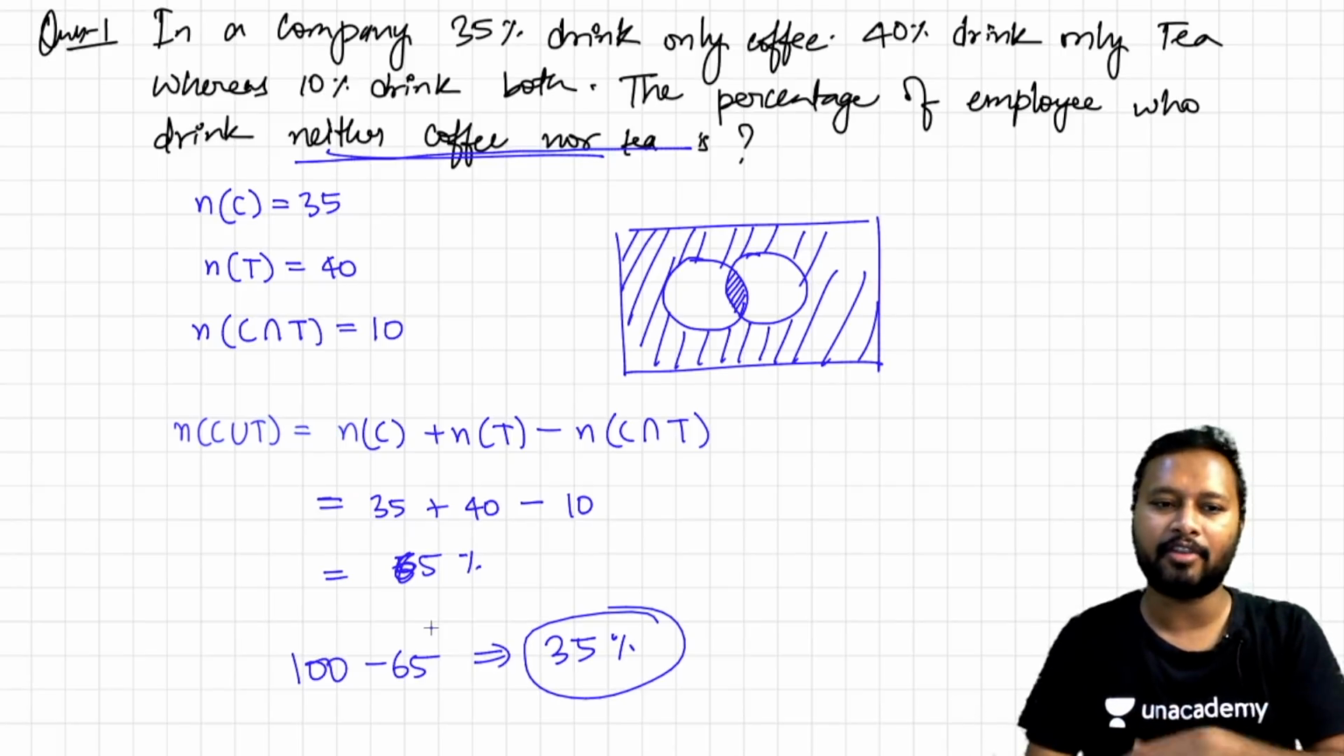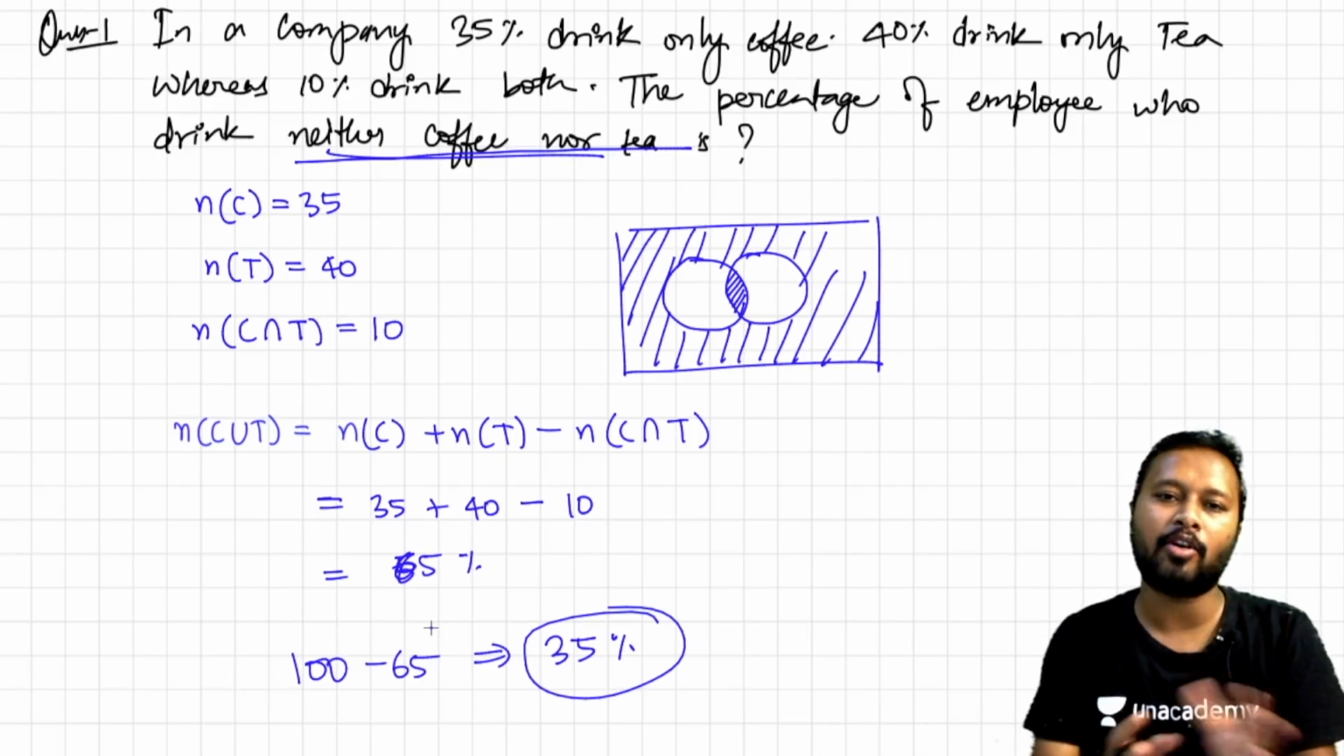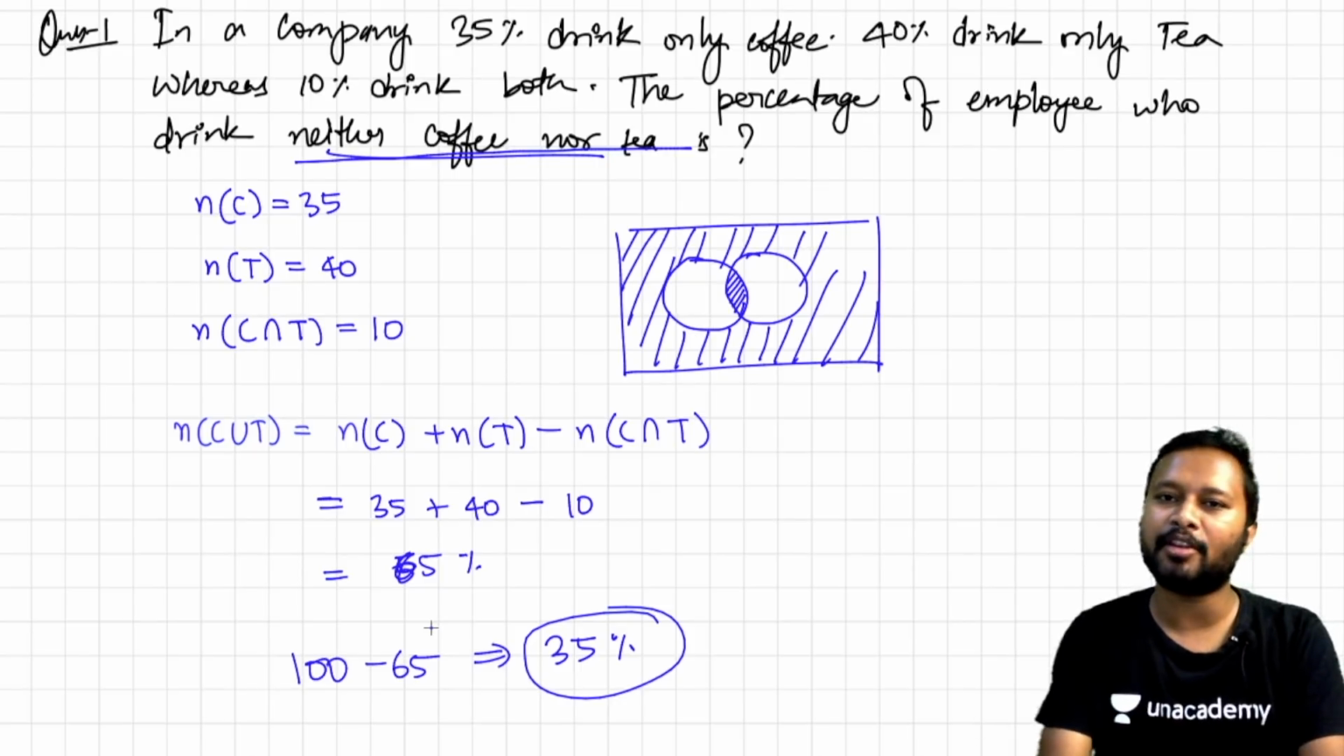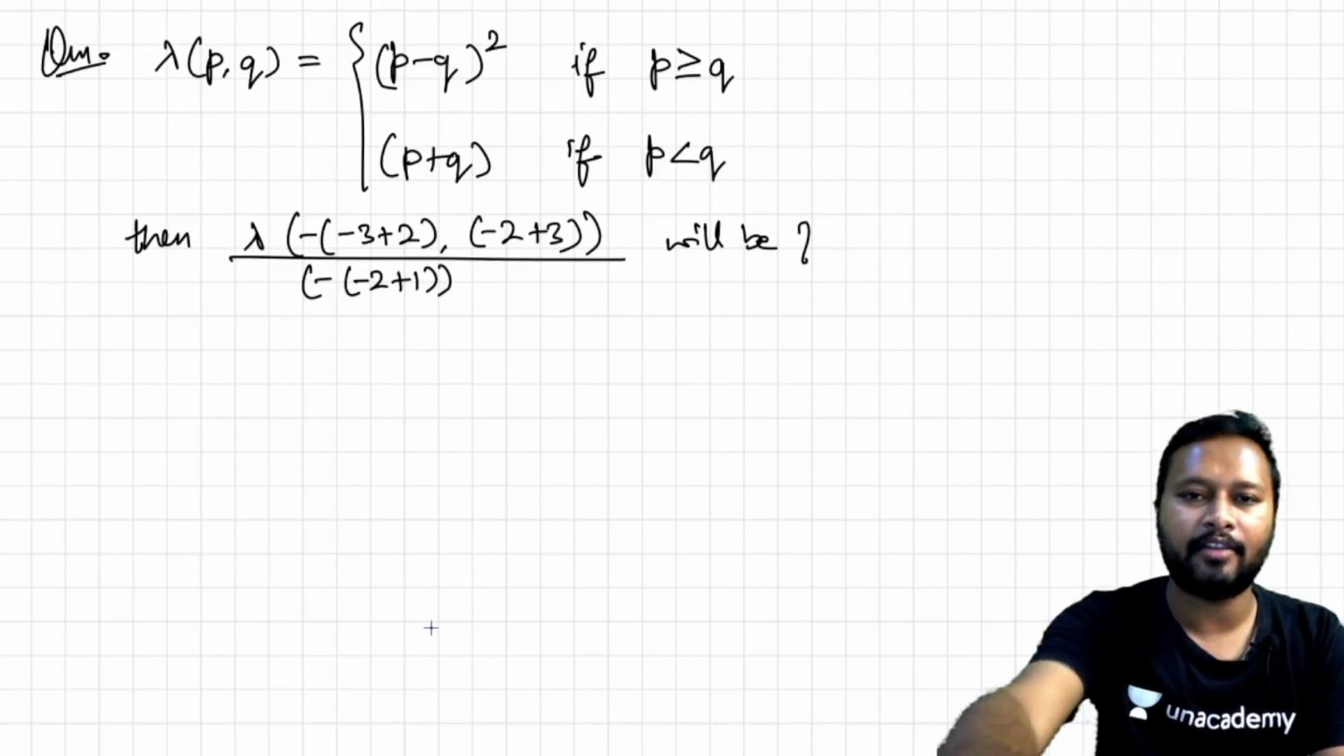You could have done it in any way, either from your Venn diagram or from the formula itself. If you remember the formula, it's good. If not, you could have done this from the Venn diagram. So the correct answer is 35% for this.